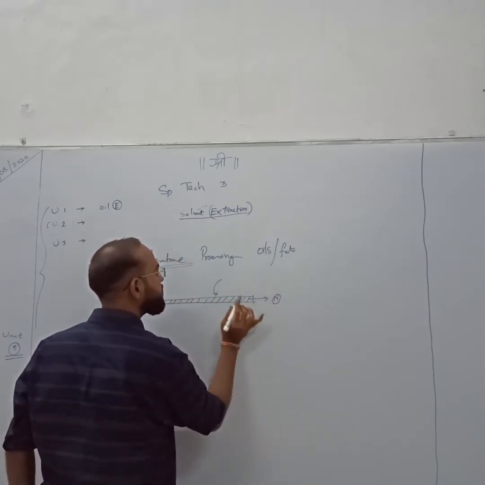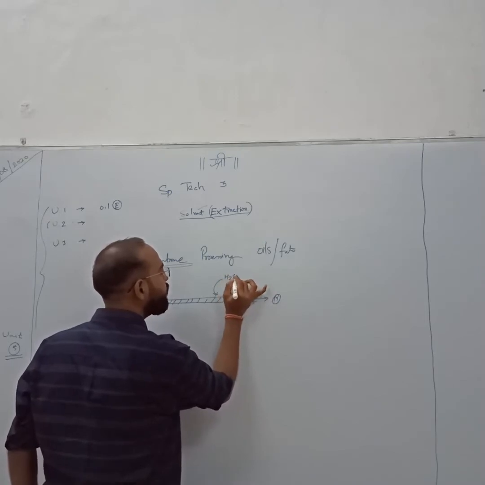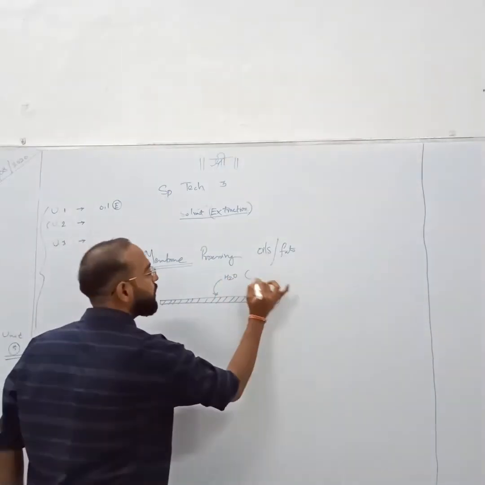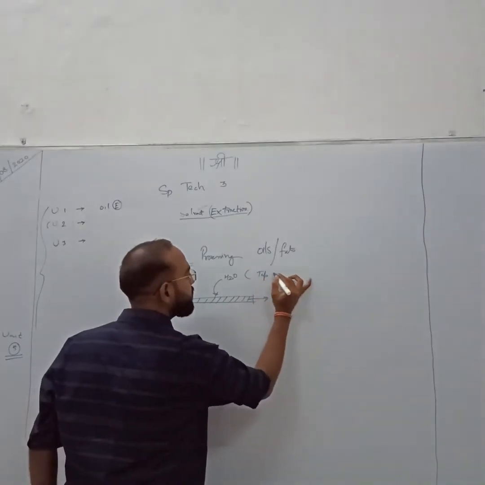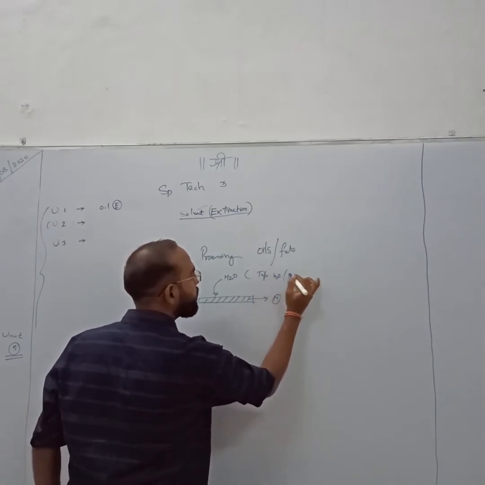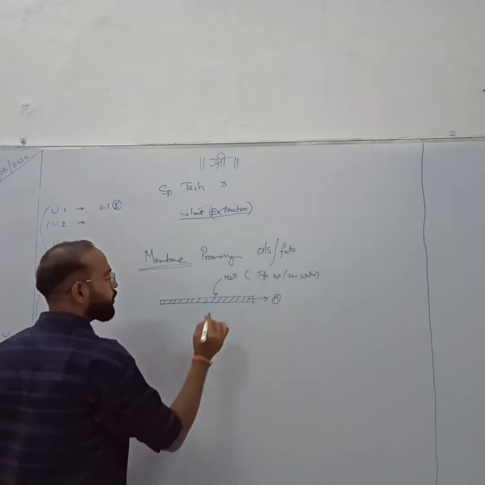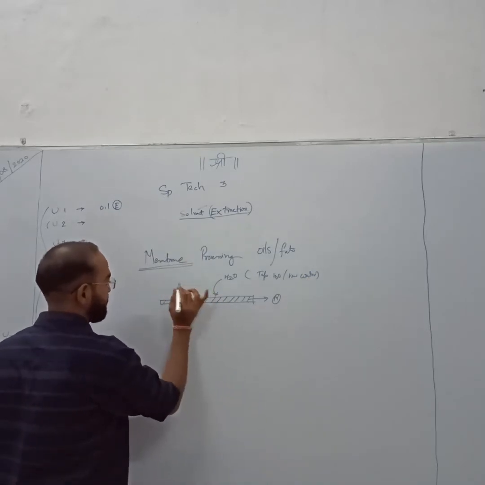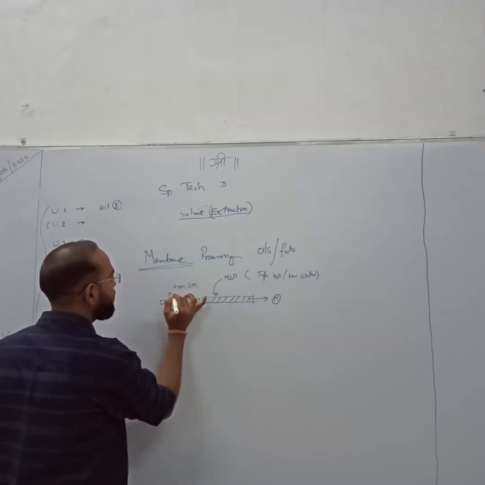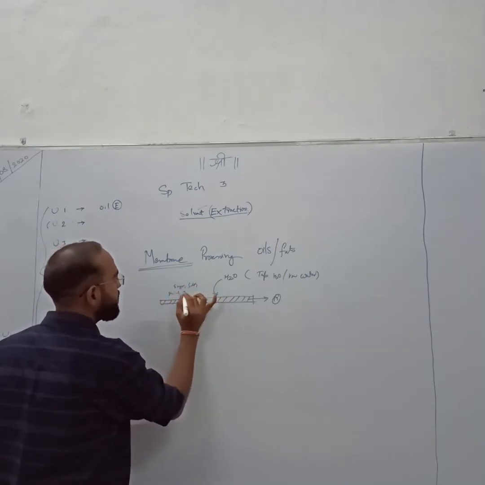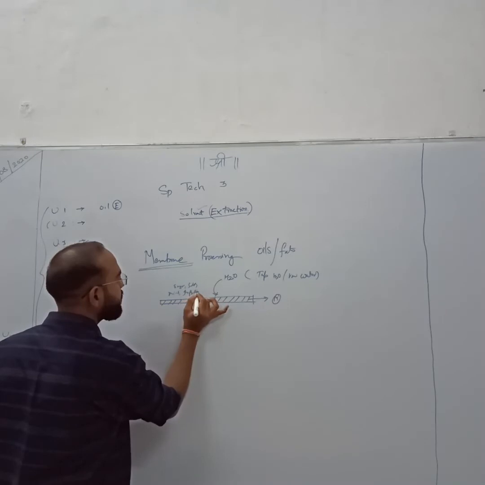Just assume that you are going to filter water, tap water or raw water. It contains sugar, salt, minerals, some impurities, etc. So many things.